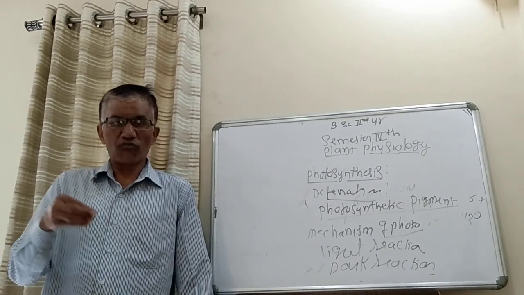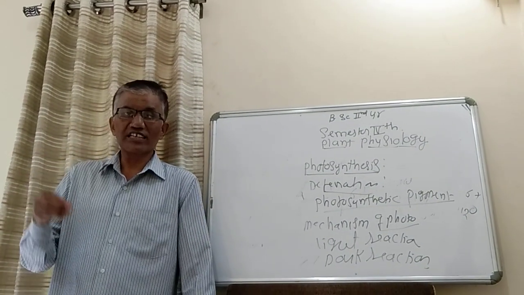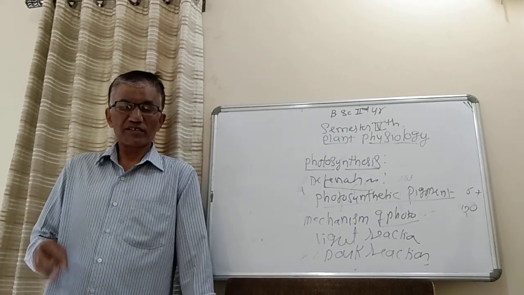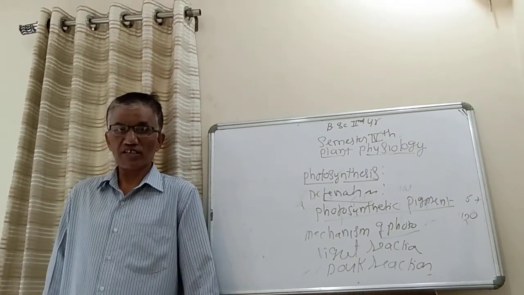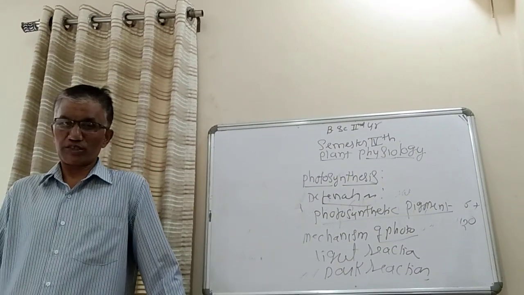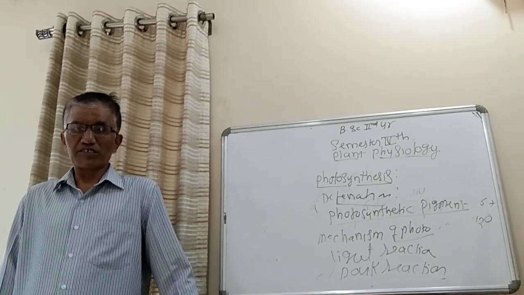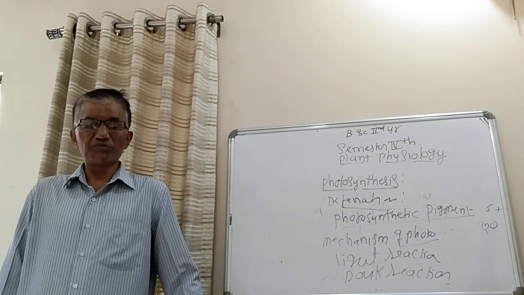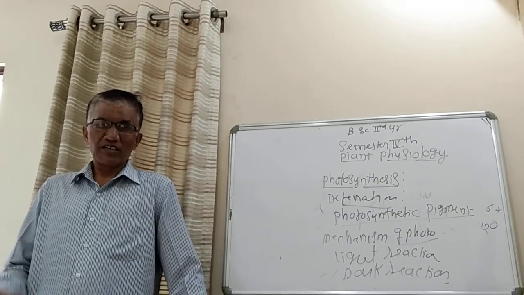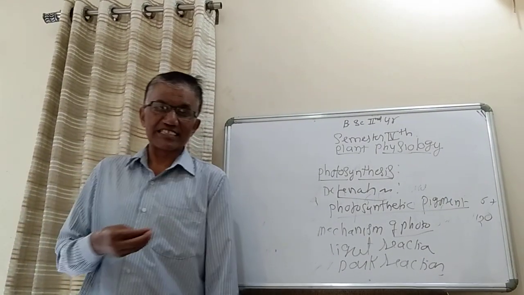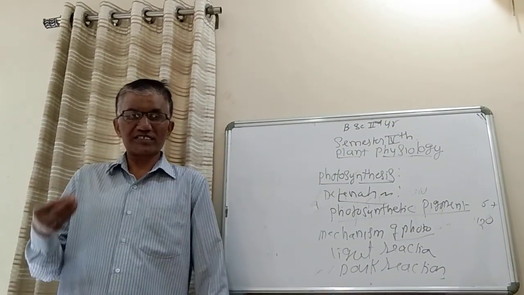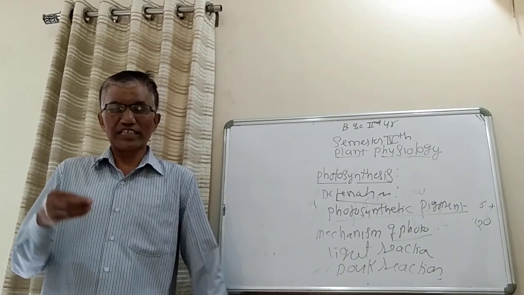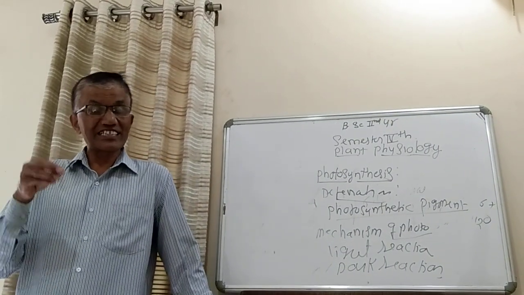The main purpose of light reaction is to synthesize ATP molecules, that is adenosine triphosphate, from ADP, adenosine diphosphate. In light reactions, one inorganic phosphate is added to ADP and it gets converted to ATP, which is an energy-rich one.